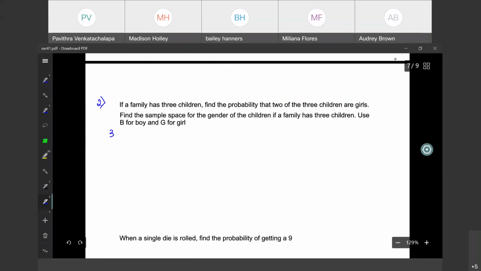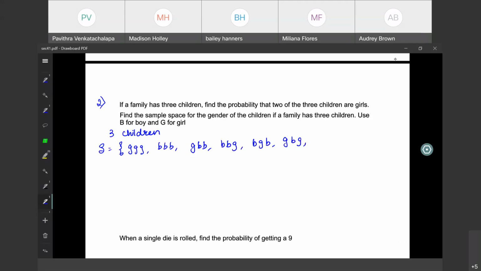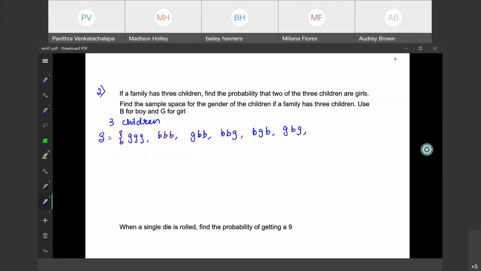They are saying they have 3 children. I think we did this problem, but it's a different question. So what would be the sample space? 3 girls, 3 boys, 2 girls and a boy, or boy, girl, boy, or any other way. Girl, girl, boy, and shuffle that.